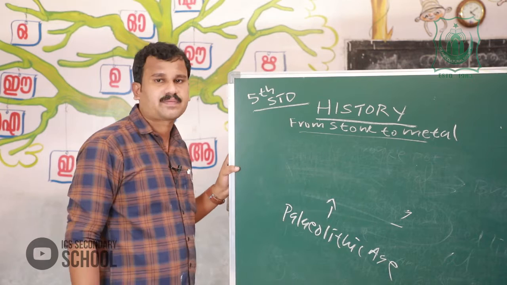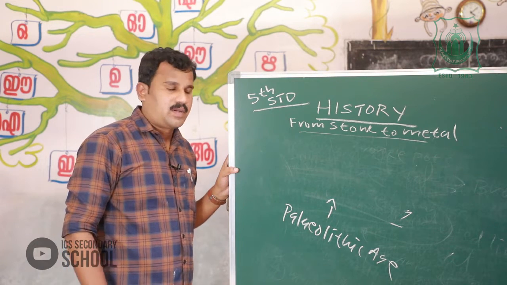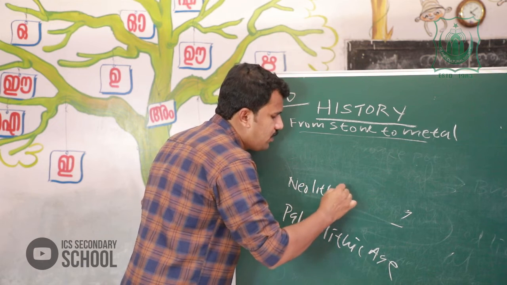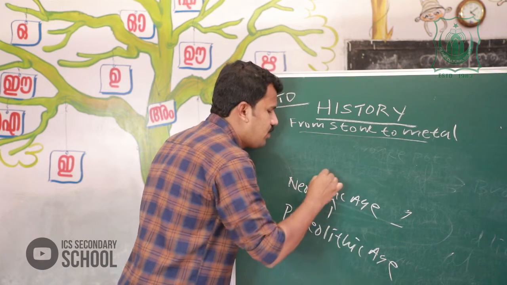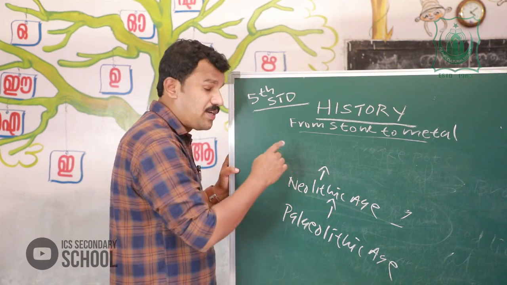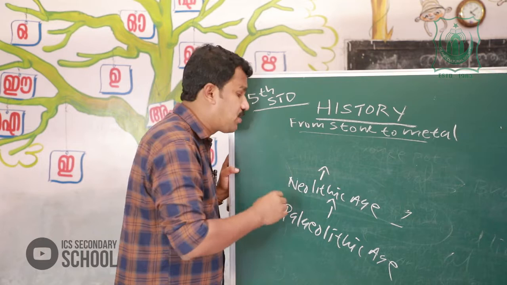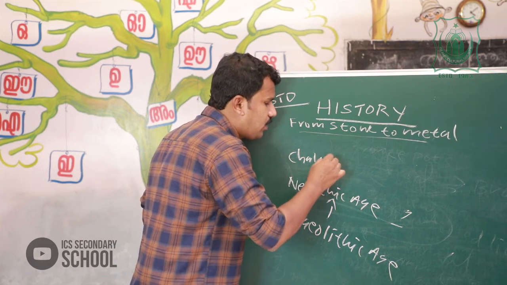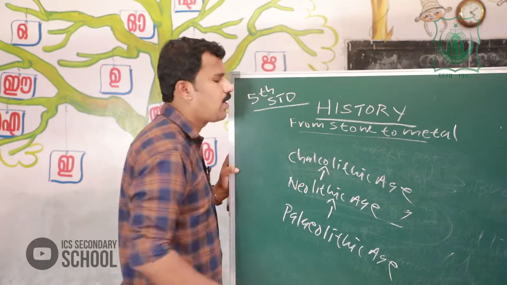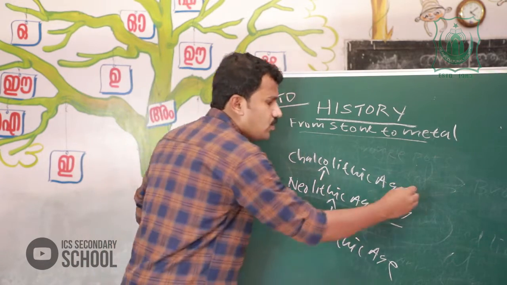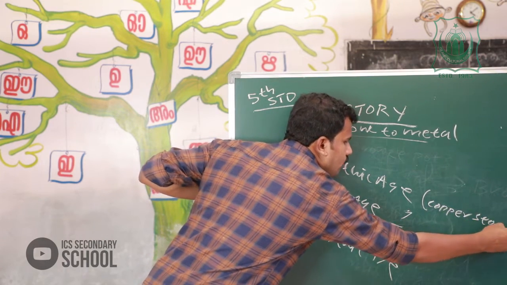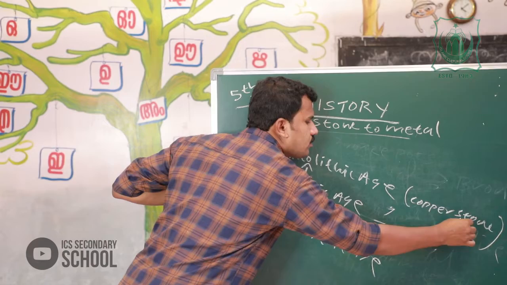Next, tell me, Neolithic age. Third one, metallurgical first, Chalcolithic age, also known as Copper Stone age.